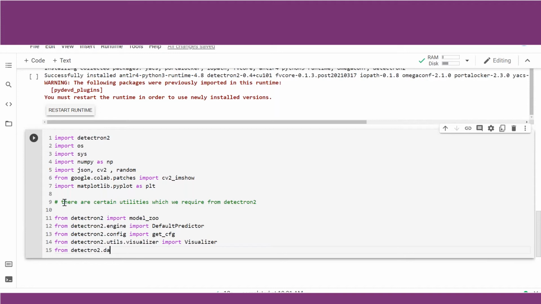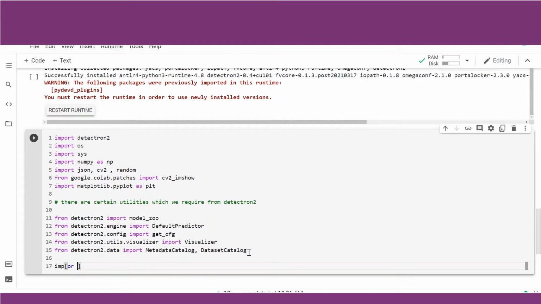From detectron2.data import MetadataCatalog and DatasetCatalog. So this one, when we do our custom object dataset training, we will require to register our dataset with Detectron2. So at that point of time, this is the one which we will be requiring in order to register our annotated images or the custom datasets which we are going to use and infer or train on the Detectron2 module, and import.